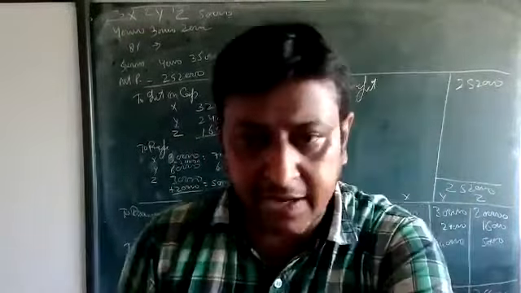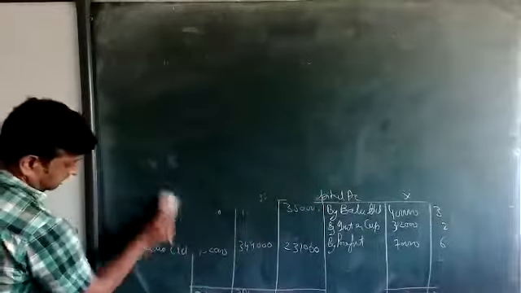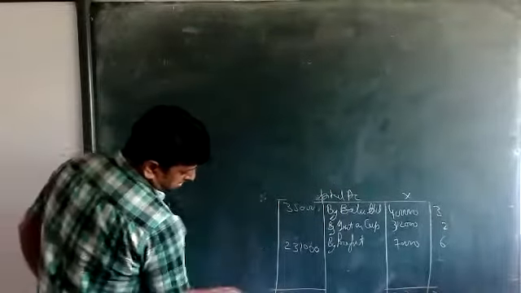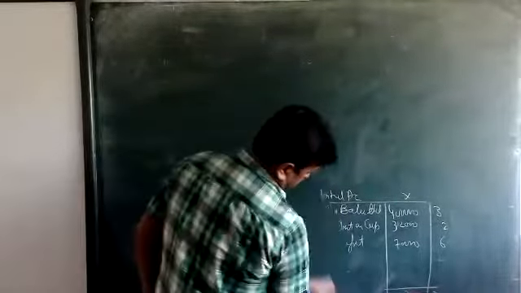Wait for that, then I'm going for the next question. You shall switch off your mic when I tell you, then switch on. Okay? Clear? Yes, sir.